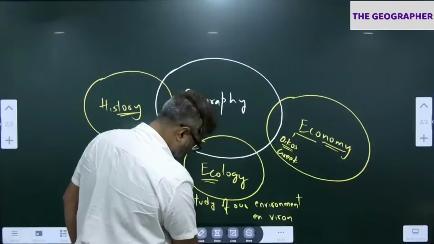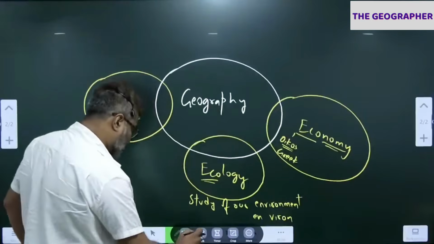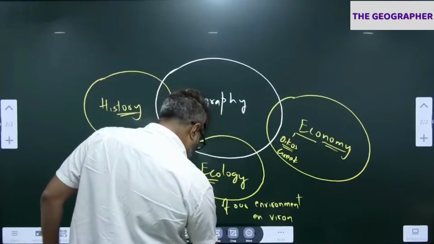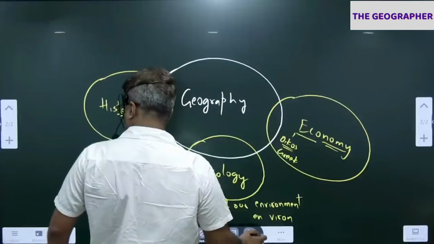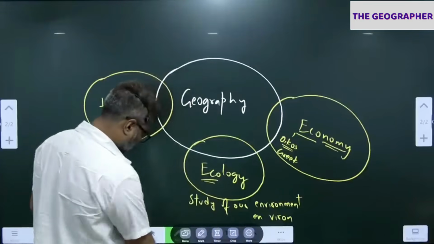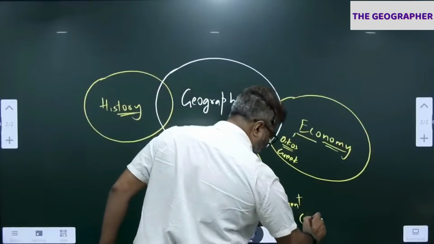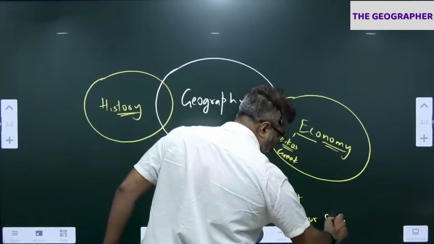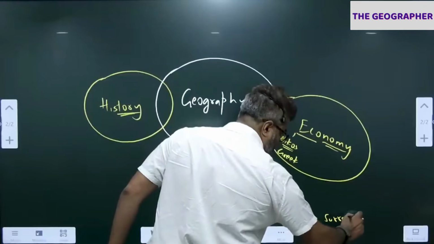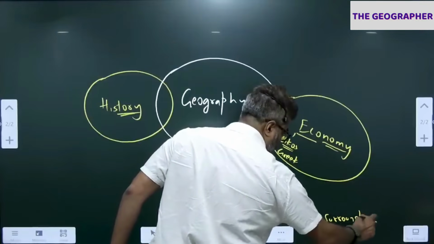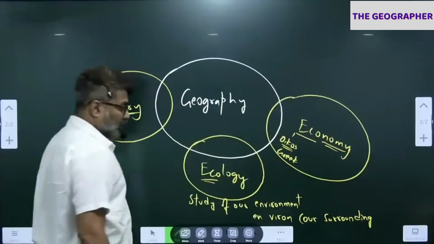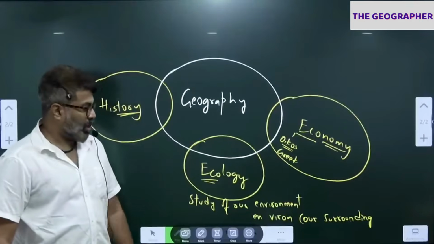Okay, I'll write here. Our surrounding. So the study of our environment is ecology.